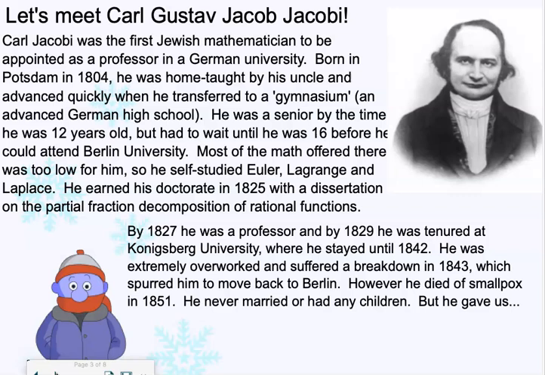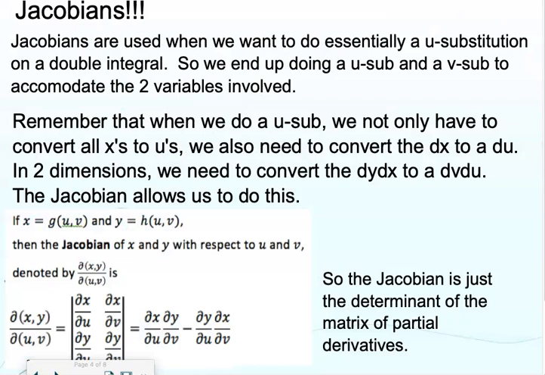He stayed there until 1842, extremely overworked, and suffered a breakdown in 1843, which spurred him to move back to Berlin. However, he died of smallpox in 1851. He never married. I'm not going to make any comment on why. I'm sure he was a great guy. Poor guy, he never married. He never had any children, but he gave us Jacobians.